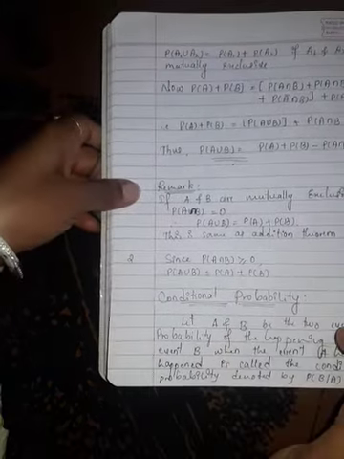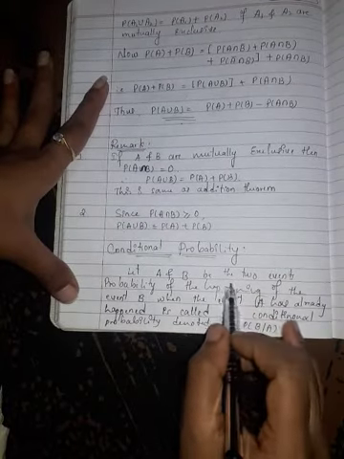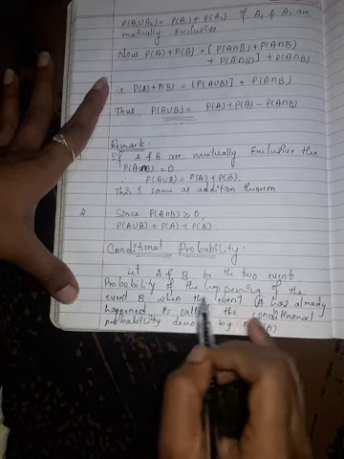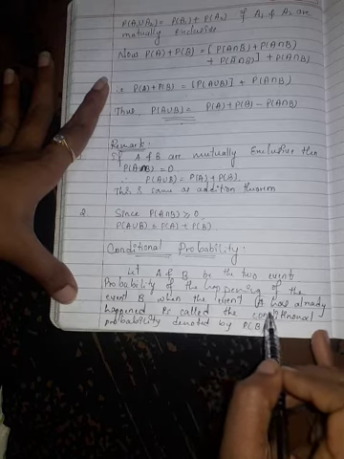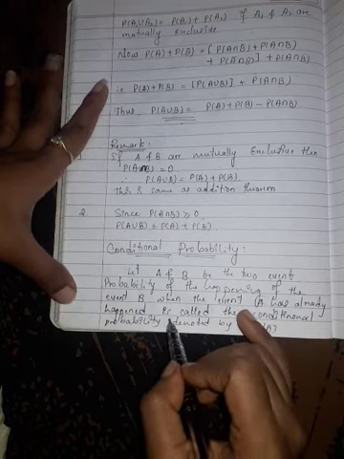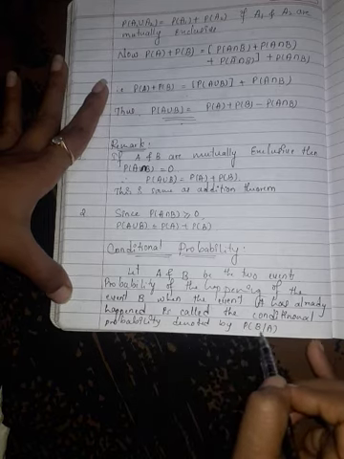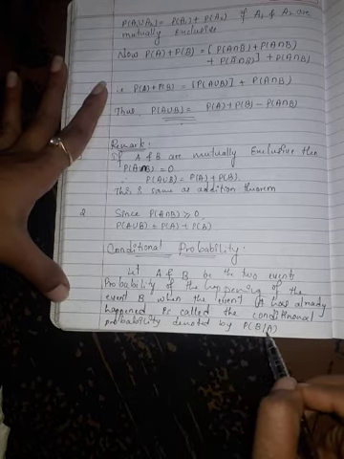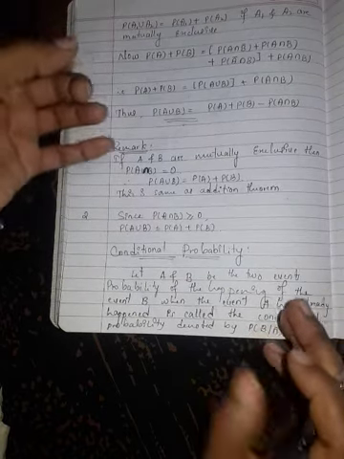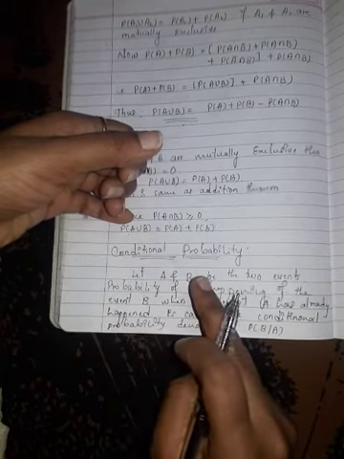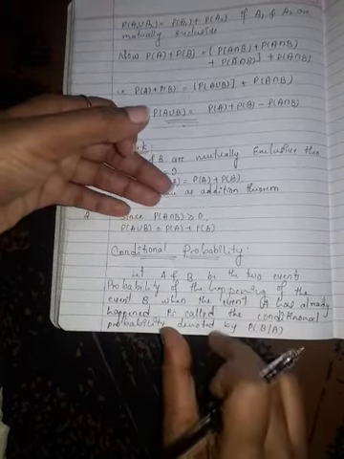Next we see what is conditional probability. So let A and B be two events. Probability of the happening of the event B when the event A has already happened is called the conditional probability, denoted by P of B by A, that is probability of B by A. So here there are two events, one is A and another is B. Here A has already happened and B has to happen.